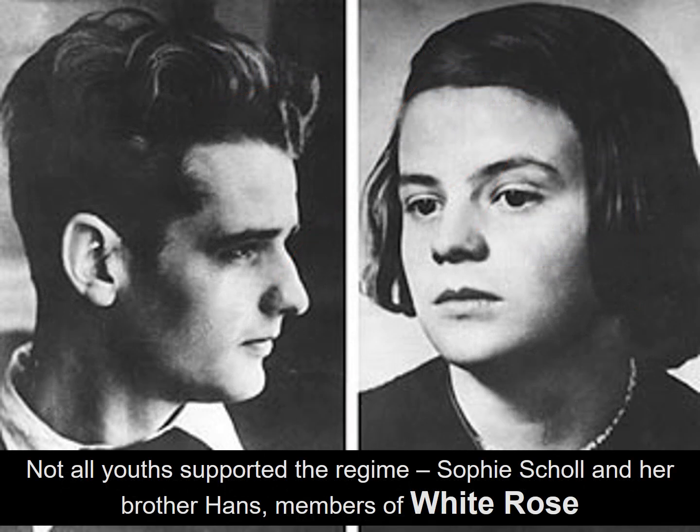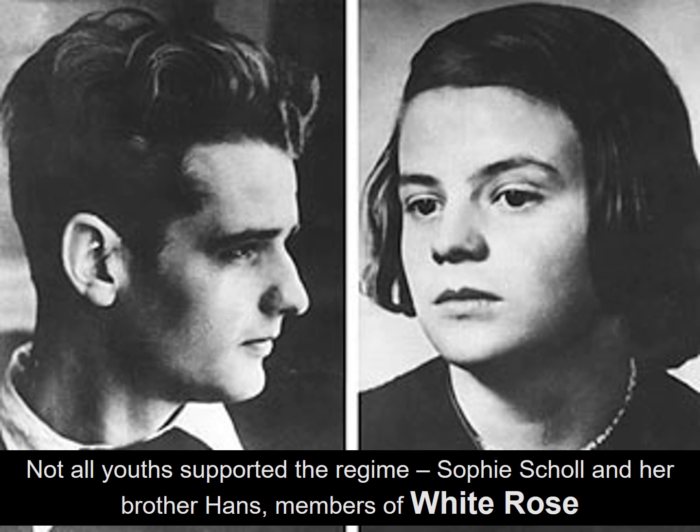Here's another example of youth opposition, though. Not all young people supported the regime. These two people are Sophie Scholl, on the right, and her brother Hans Scholl. They were members of an organisation called the White Rose. This was a group of university students who, in secret, printed propaganda materials that were against the Nazis. They would leave these in subtle but public places, like on the tops of public toilets, for example. That way, their message could get out there and people could start beginning to question the Nazis.